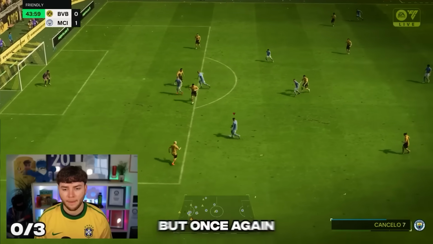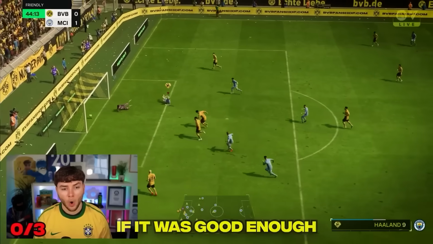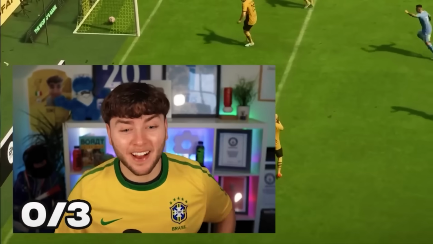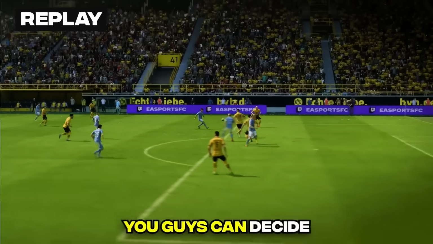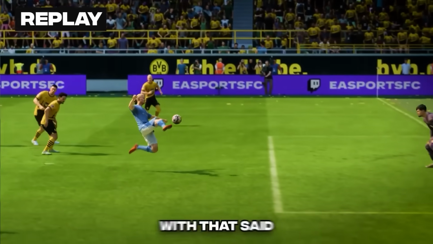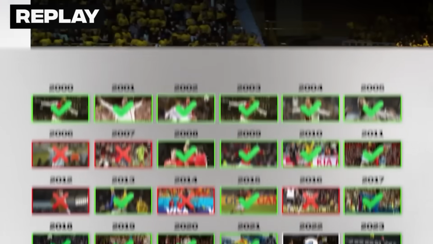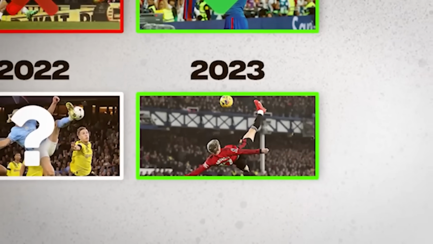I might have to take that. That's our second attempt. We then scored a bit of a better one, but once again, I didn't know if it was good enough. Oh, that might have been better. You guys can decide whether I deserve that goal or not. But with that said, we're moving on to the last goal. That leaves us with one more iconic goal, 2023.